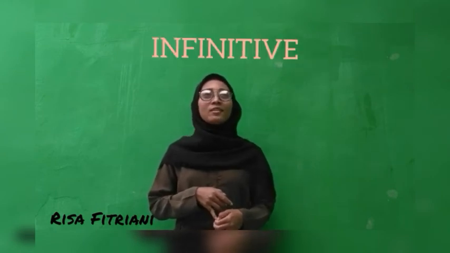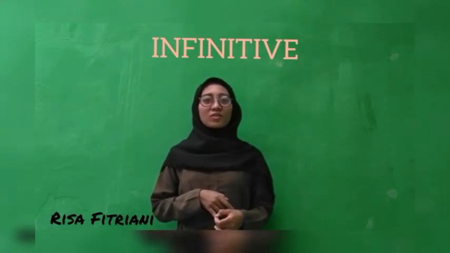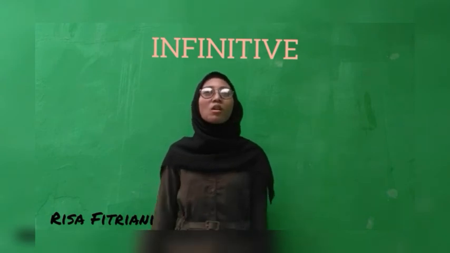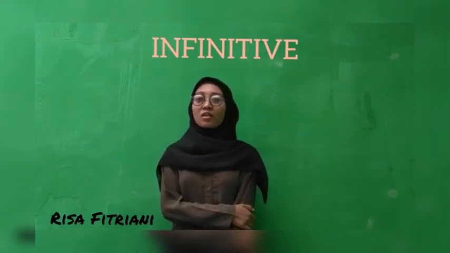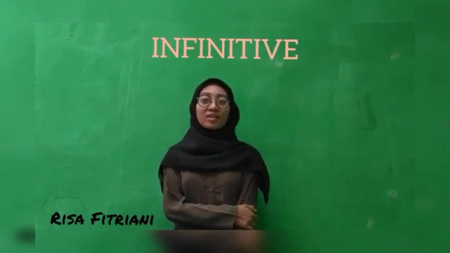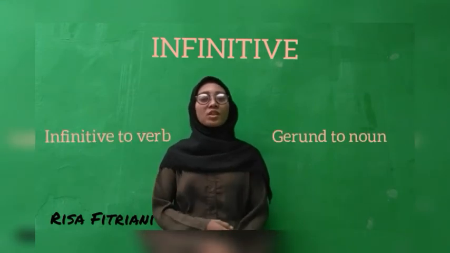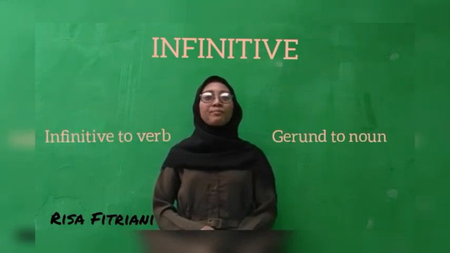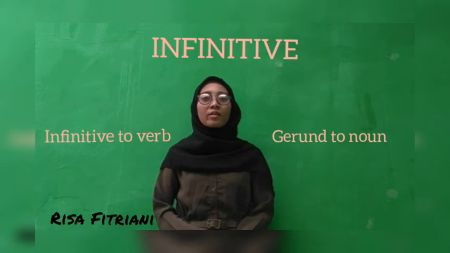And then the infinitive. The form of the infinitive and the gerund is actually quite similar, so they are really tricky. If we are working on an exam, the infinitive functions as a verb, while the gerund functions as a noun.